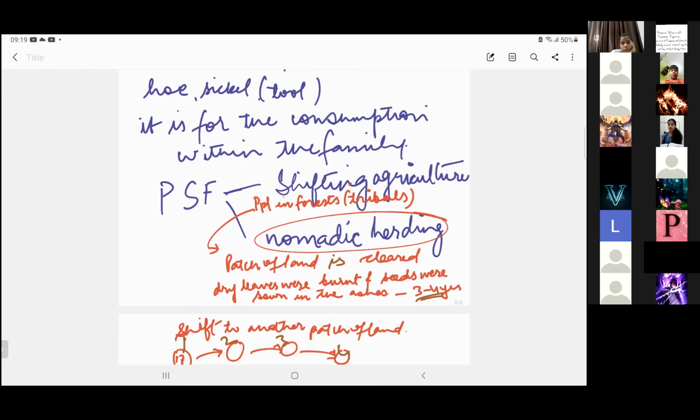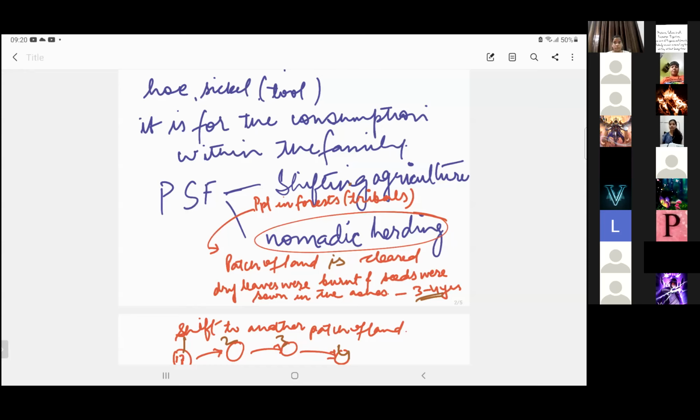It is done because they find that after cultivating a land for more than 3 to 4 years continuously, rotating the crops, the soil fertility is lost. The land becomes degraded, and then to let the land regain its fertility naturally, these people shift their cultivation to the next nearby land that is available to them, right?